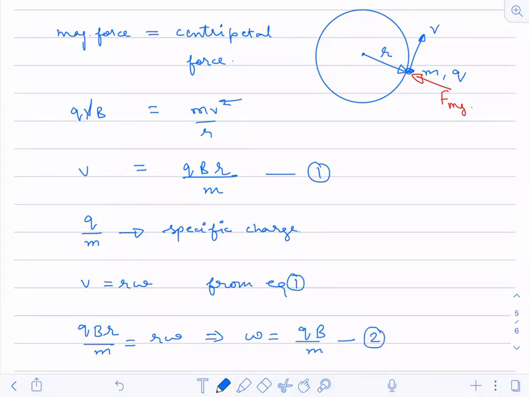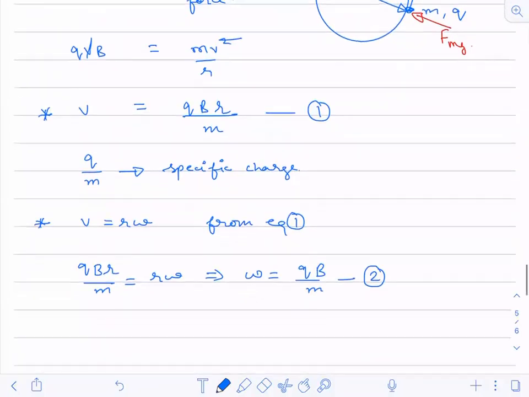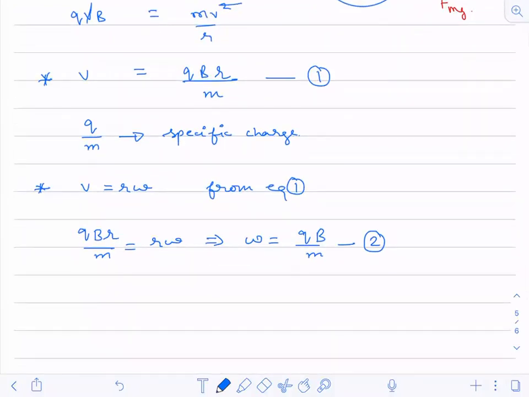So this was the value of velocity, and this is the value of omega, the angular frequency. Now we also know how to get the time period. How will you write time period T? It will be 2 pi by omega.